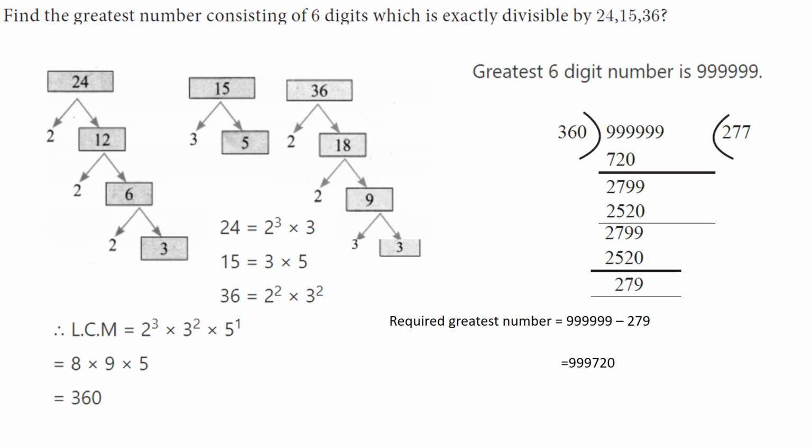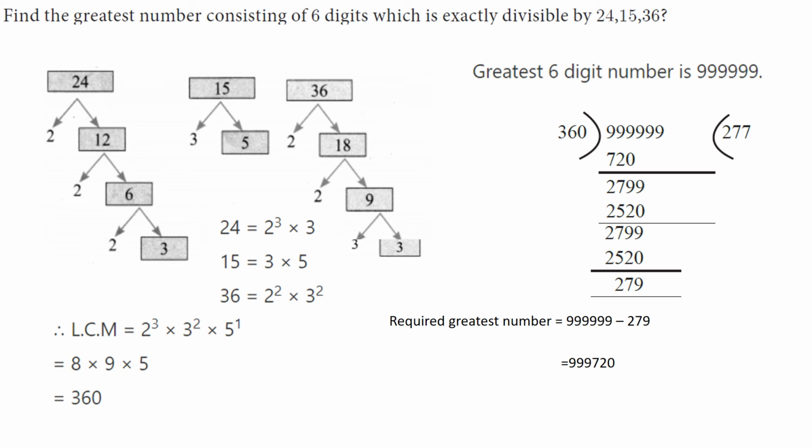Find the greatest number consisting of 6 digits which is exactly divisible by 24, 15, 36. First we have to find out these numbers' LCM. So 24, prime factor take it 2, so 2 into 12. Again 12, 2 into 6. 6, 2 into 3. Next 15, 3 into 5. 36, 2 into 18. Again prime factor 2 into 9. 9, 3 into 3.